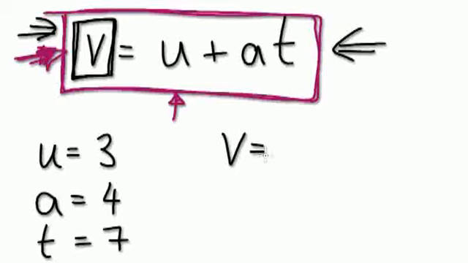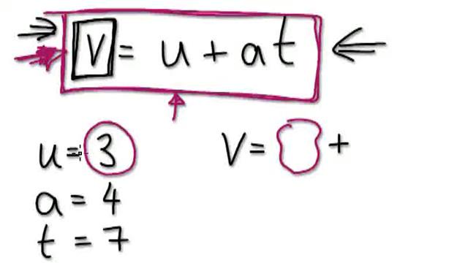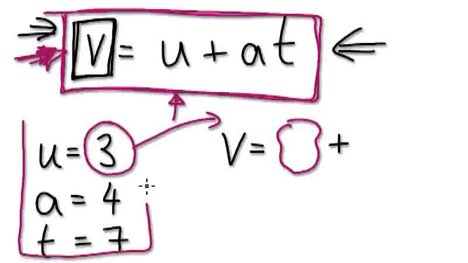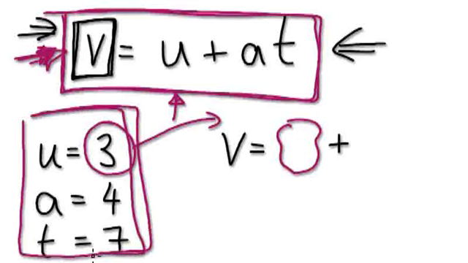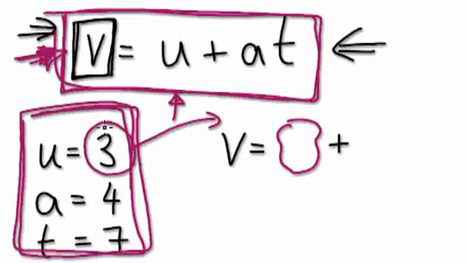We want to know V because the scientist is telling us to find out the speed of the car, work out V. So now we're just working out V. We don't really understand it. So now this is U plus, what's U? U is 3, isn't it? Look at this, this is U here. U is 3, so put it in here. Remember, these are just the conditions. The scientists will give us these conditions here. So we just put it into the formula. We just learn how to use the formula, basically.